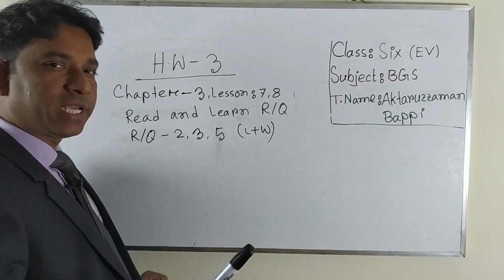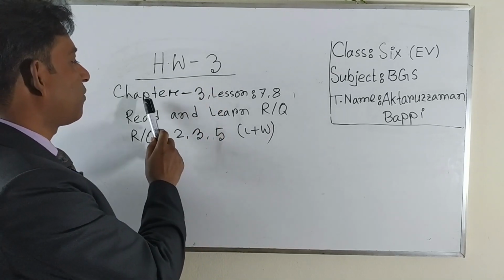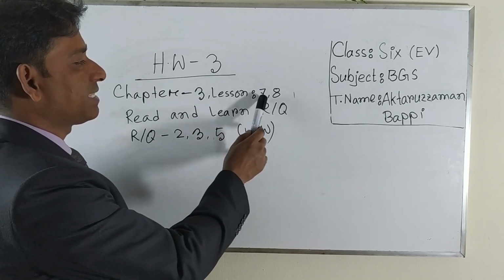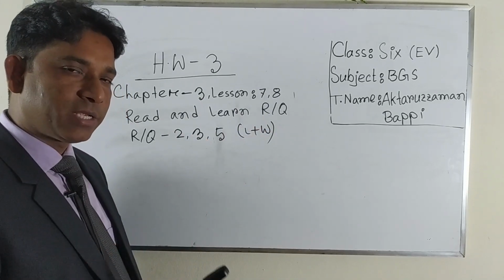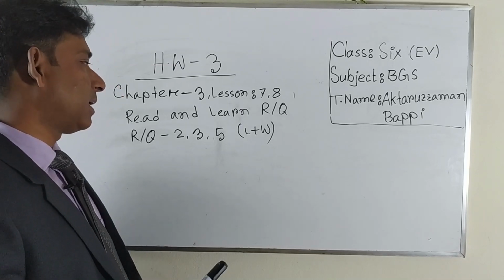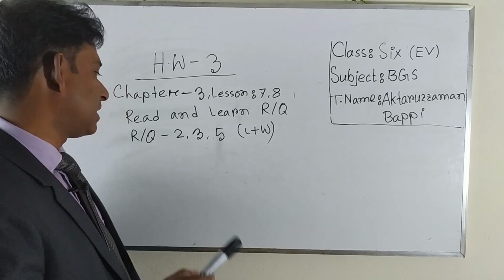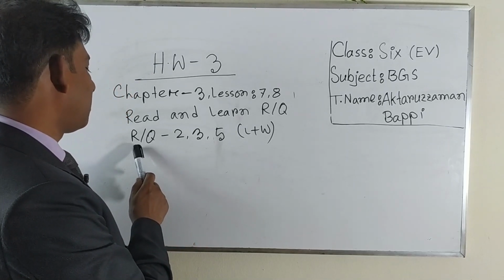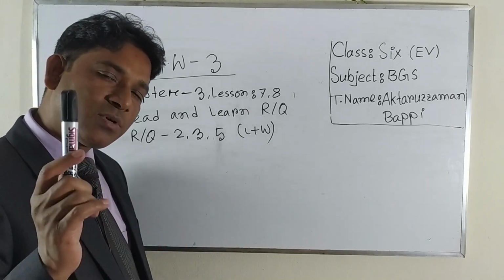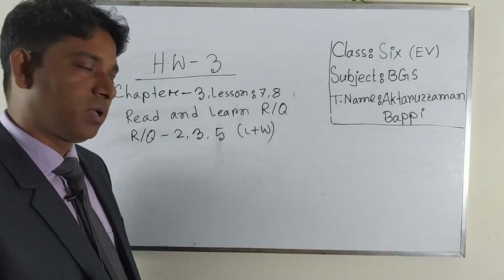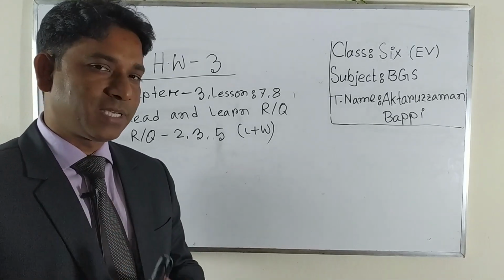Okay students, now time for SW. Look here, today your SW will be number 3. From chapter 3, lessons 7 and 8, you have to read your textbook properly, and you have to learn the related questions that I have given, right? And the last one, you can see here related questions 3, 2, 3, 5. You have to learn them and write them for SW. And you have to submit this SW copy to your subject teacher.